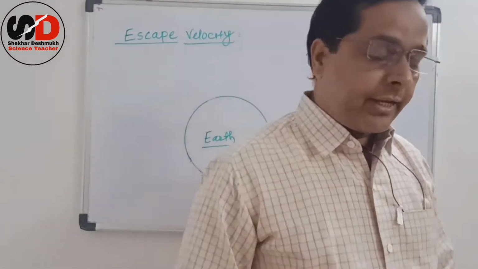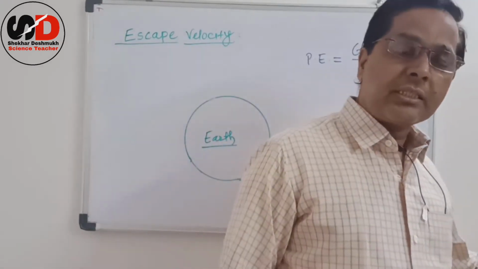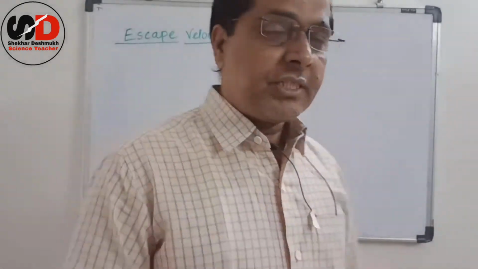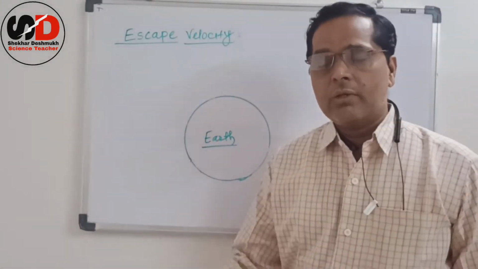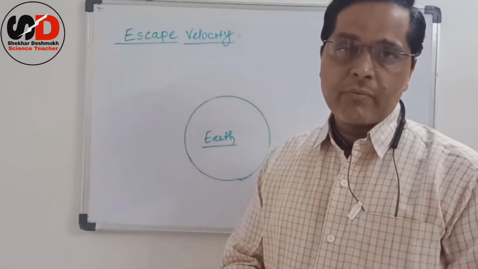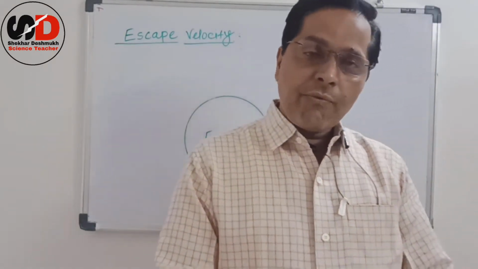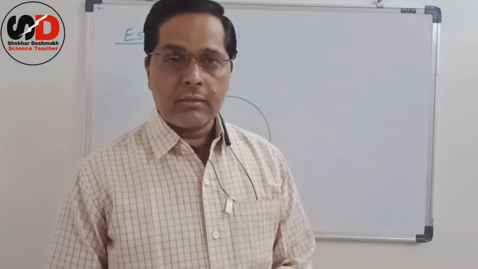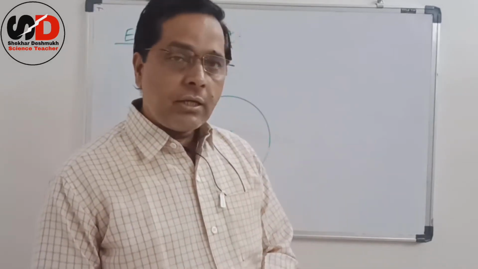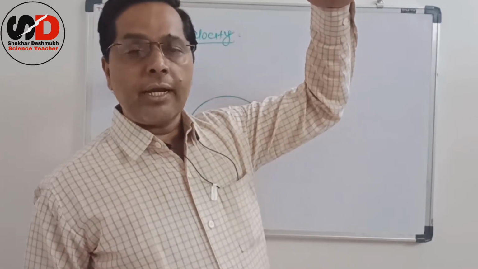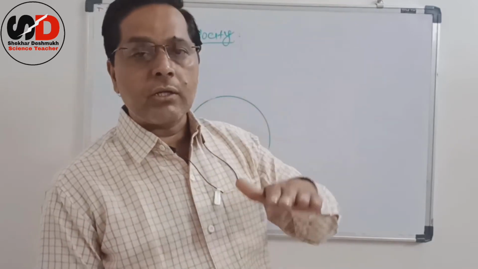Students, today we are going to discuss a similar article which depends on this fact only, and that is nothing but escape velocity. Friends, if we throw any ball in the upward direction, then it reaches a certain height and definitely it starts falling down.